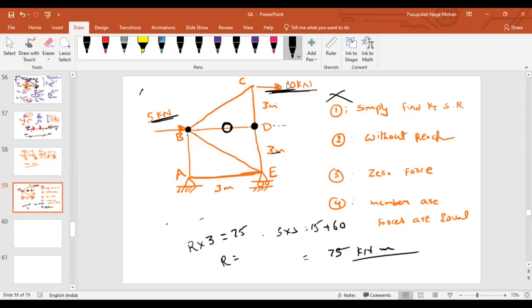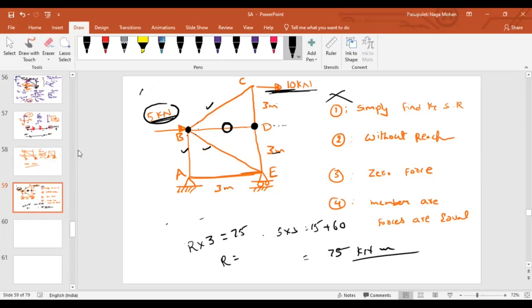Do not always judge by the arrangement of the members. As you guys are saying that at joint B, as 5 kilonewton is acting, this might be taken care of by BE, those kinds of things are not the proper explanation. You can say whether members are under compression or tension, but you can't say what portion of the load will be taken by the members. That means how much percent of this 5 kilonewton will be resisted by this member, or by this one.